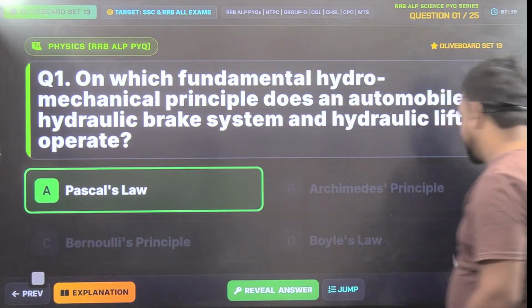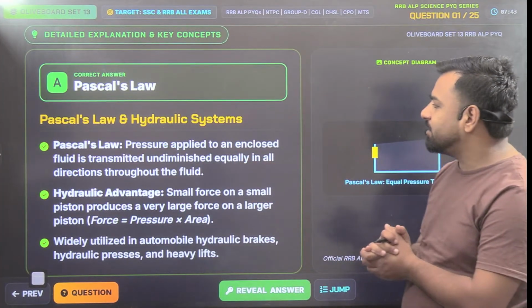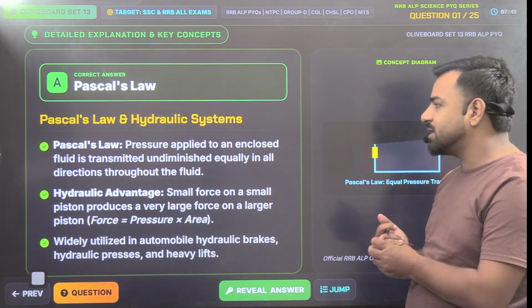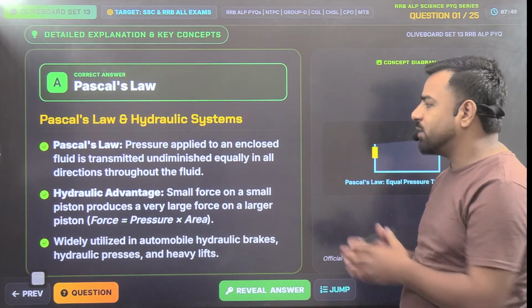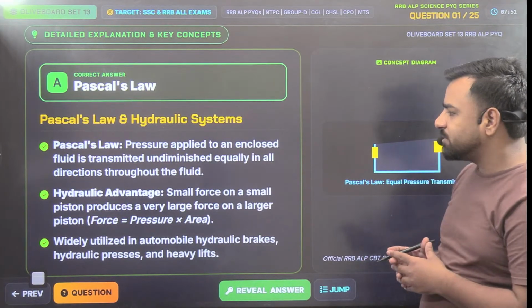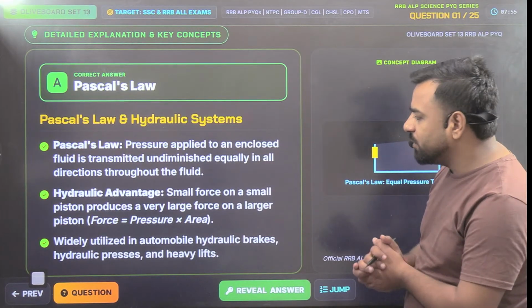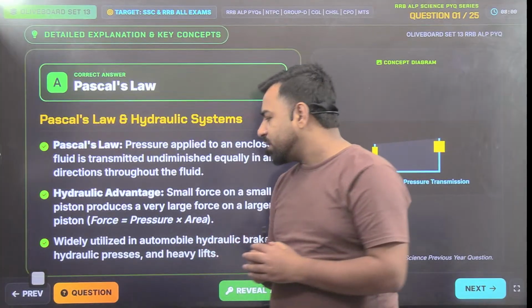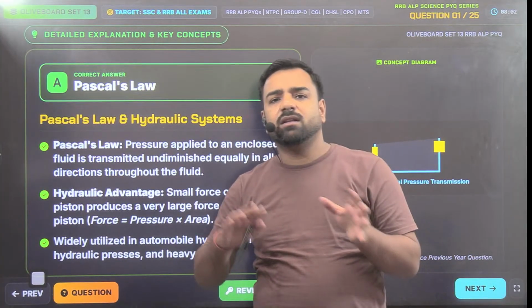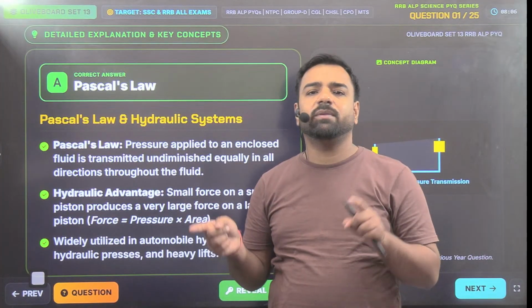Absolutely correct. So what is Pascal's law? We know that the pressure applied to an enclosed fluid is transmitted undiminished equally in all directions throughout the fluid. Hydraulic advantage: a small force on a small piston produces a very large force on a larger piston, where force is equal to pressure into area. Now guys, whenever we link it with pressure, if there is a change in the area, there will be a change in the pressure.